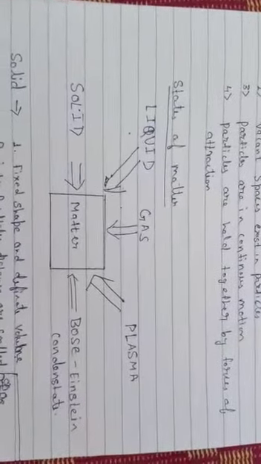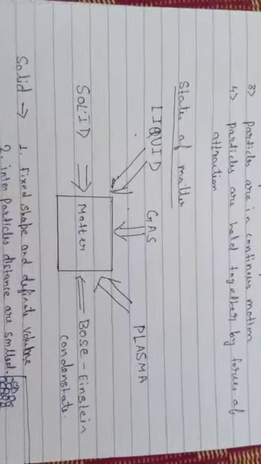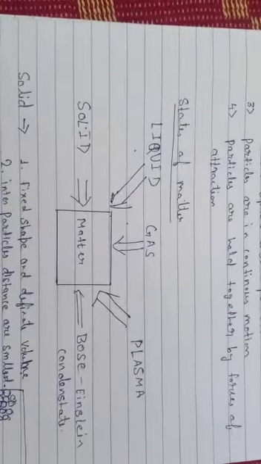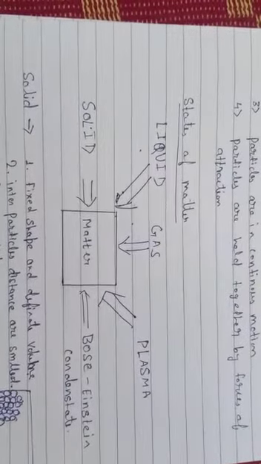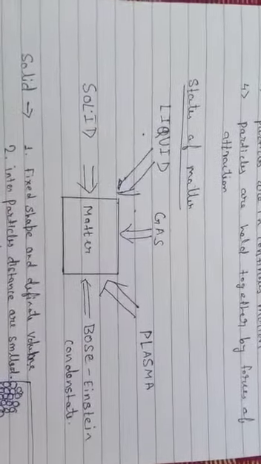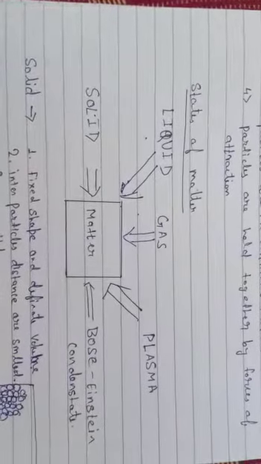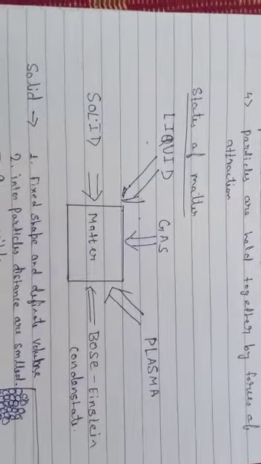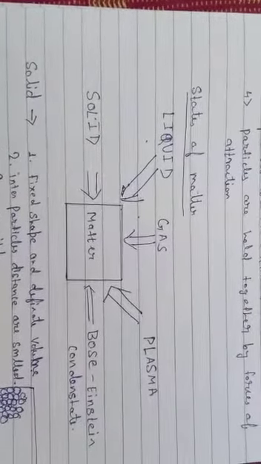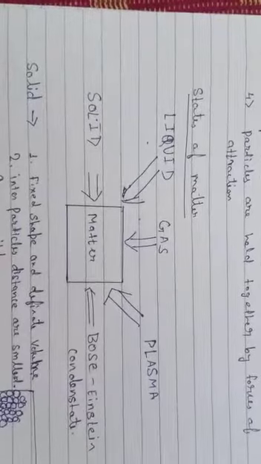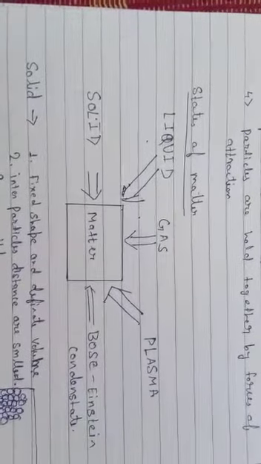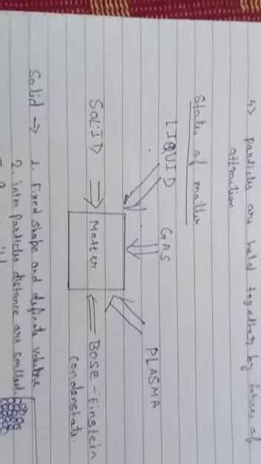Now we are going to discuss states of matter. As you see in the figure, or you already know, matter is solid, liquid or gas. There are two more states of matter, plasma and Bose-Einstein condensate. But in our course we have to learn only three states of matter: solid, liquid and gas. Plasma and Bose-Einstein, you will learn about their basic characteristics in earlier classes. Now we are moving forward.